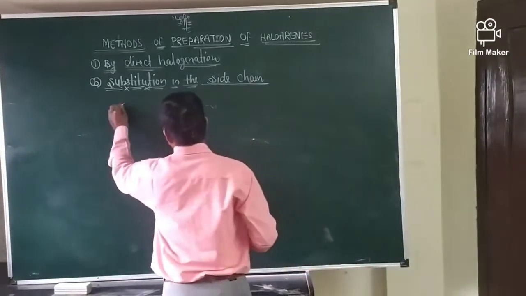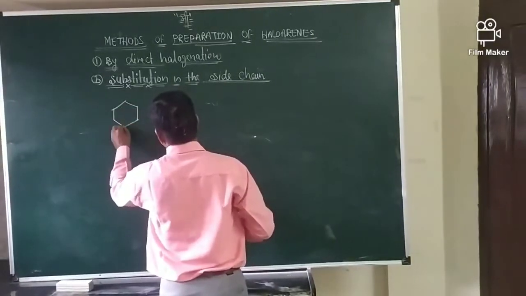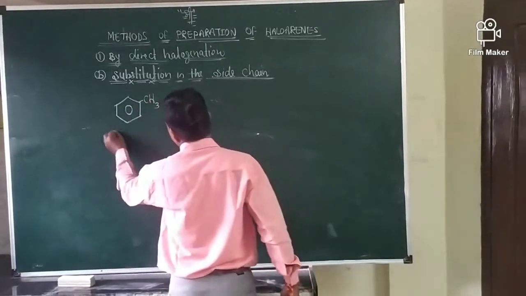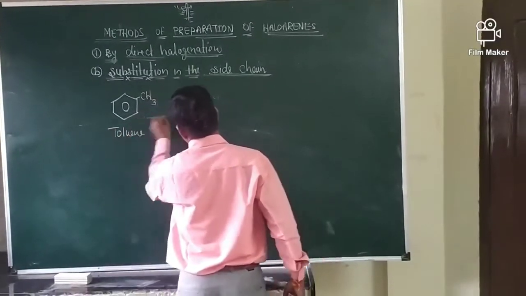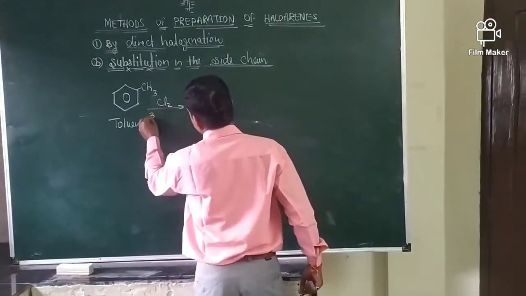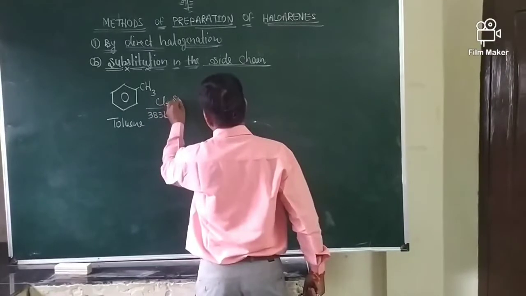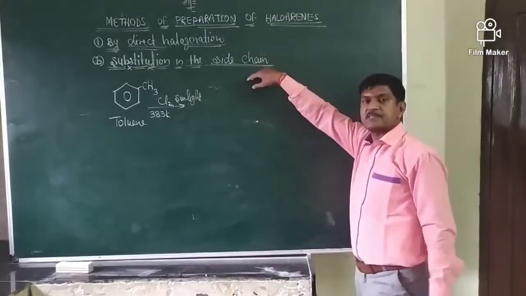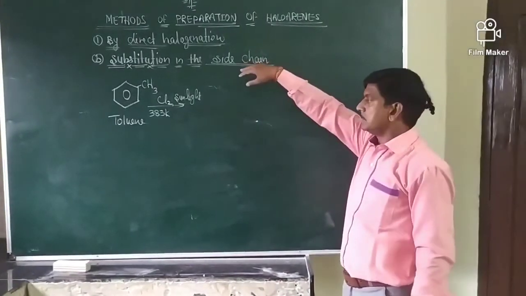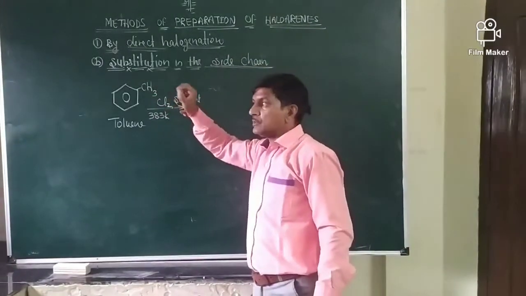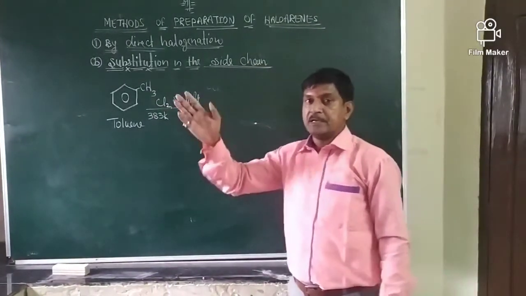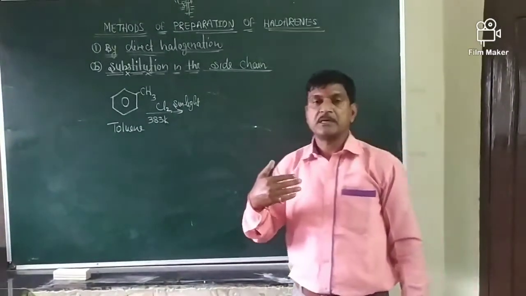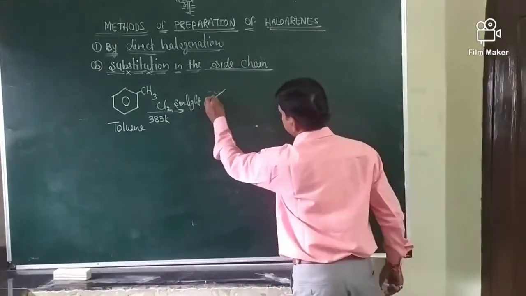Okay, now we'll see. This is the benzene with side chain CH3. This is toluene. When chlorination takes place at 383 Kelvin in the presence of sunlight, halogenation takes place in the presence of sunlight, high temperature and absence of halogen carriers. So one hydrogen atom of the side chain is replaced by a halogen atom. That's why this reaction is substitution in the side chain and alkyl halide is obtained. Now one hydrogen from this group is replaced.